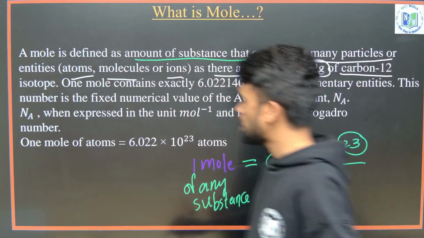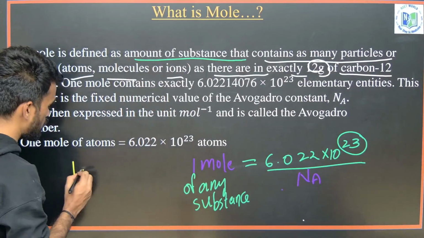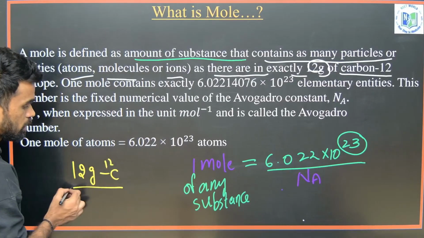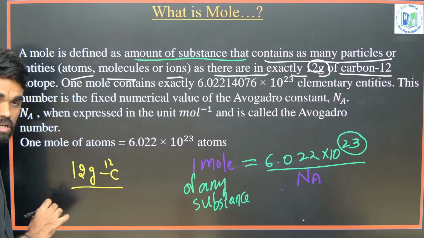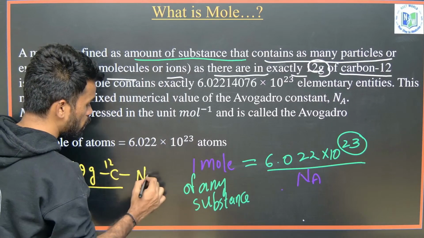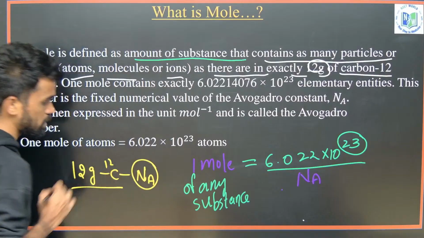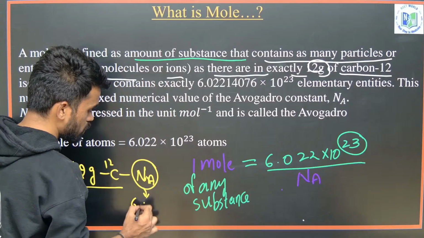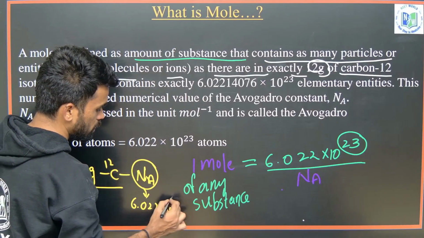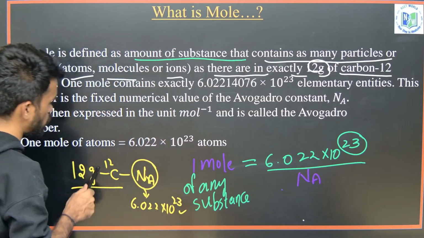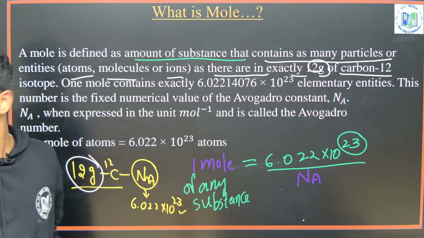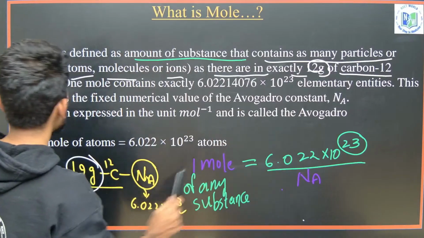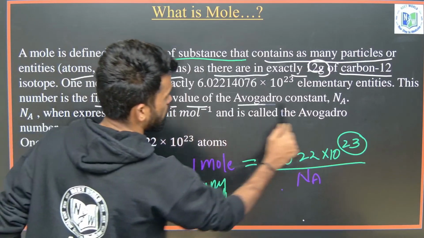Practically, 12 grams of C12 carbon was taken, and it was found that it contains Avogadro number of carbon atoms, and this number is 6.022 into 10 power 23. This many carbon atoms are found in 12 grams of this particular carbon. Hope it is clear.